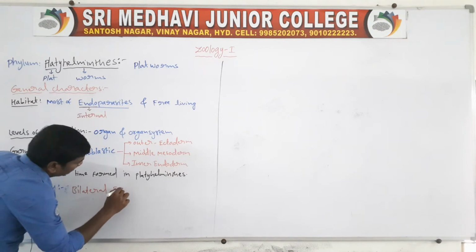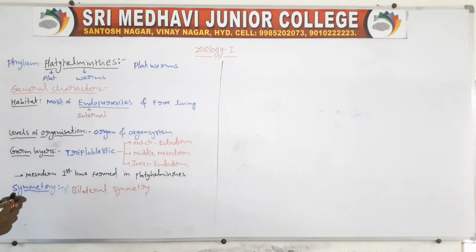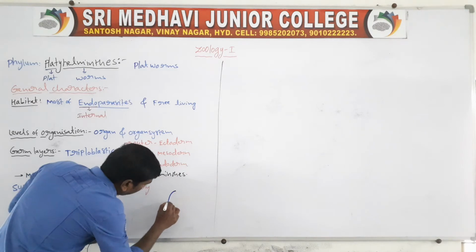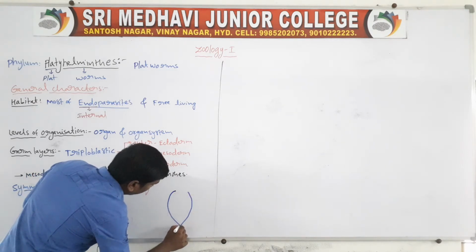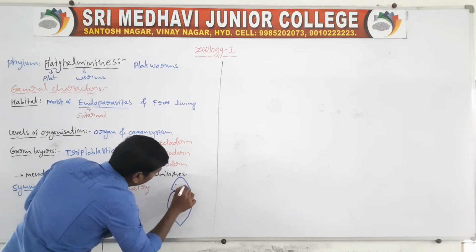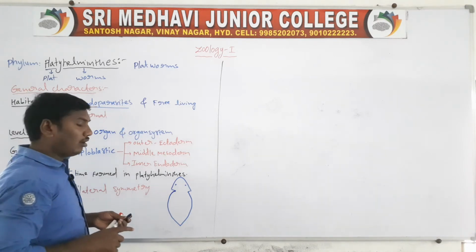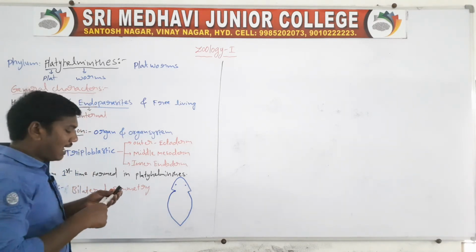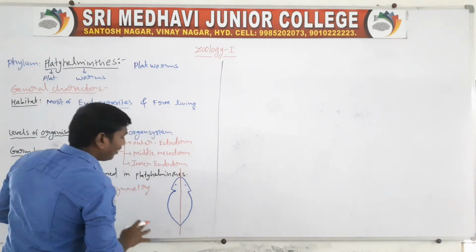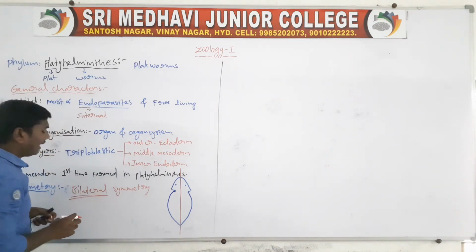For example, in this animal only one axis divides it into two equal parts. So this type of symmetry is called bilateral symmetry.